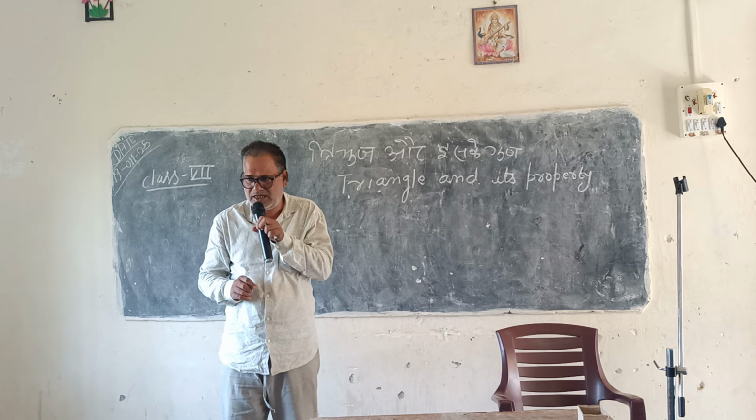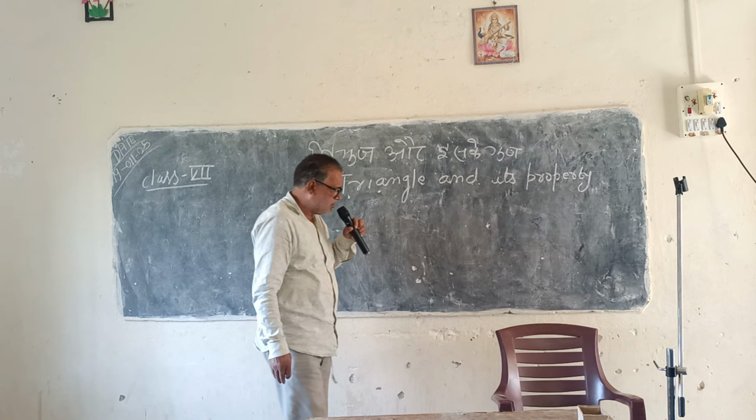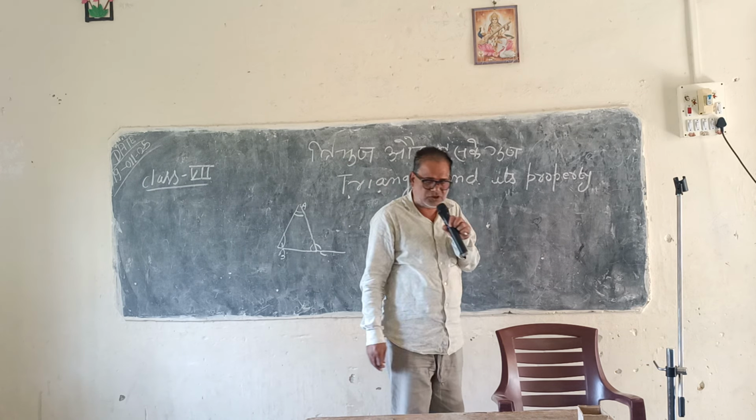In this parliament we are going to discuss how many kinds of triangles we have and what their properties are. First of all, we classify triangles on the basis of their angles and on the basis of their sides. And then one by one, we will learn a special property of some special triangles. Okay? We will know more about it. But here, we will classify triangles on the basis of their angles and on the basis of their sides first.